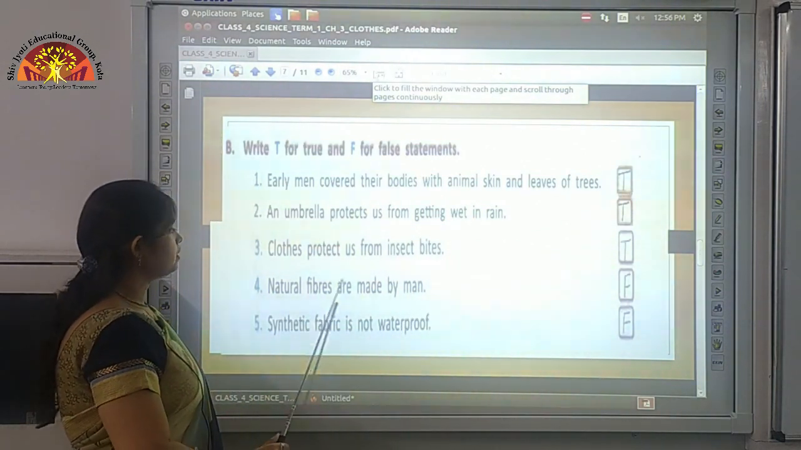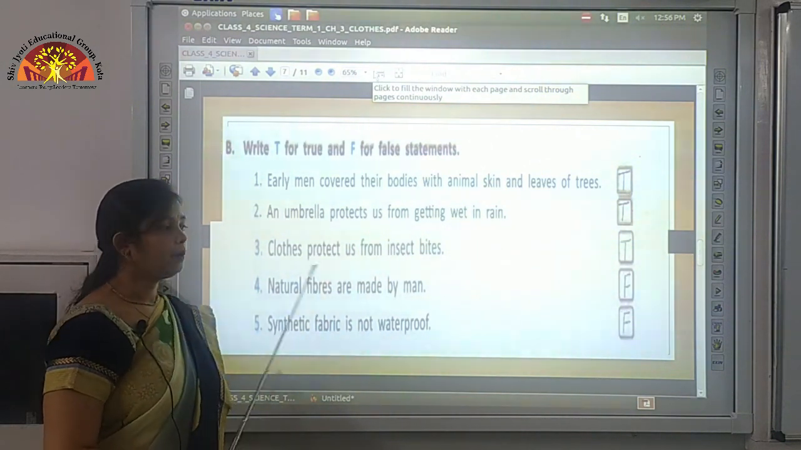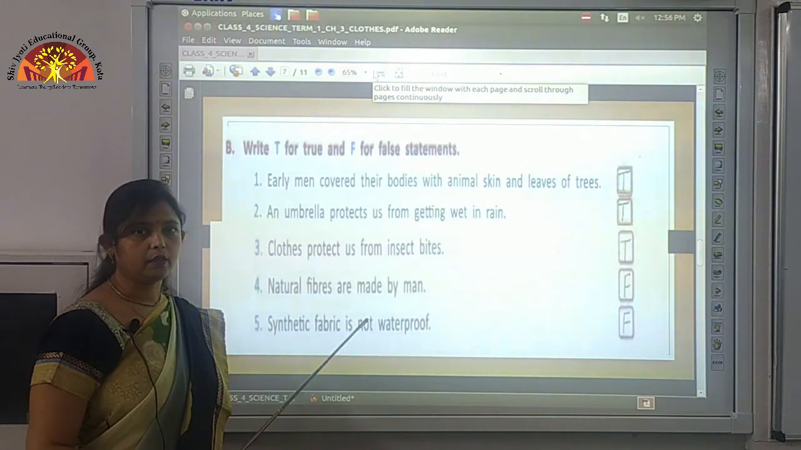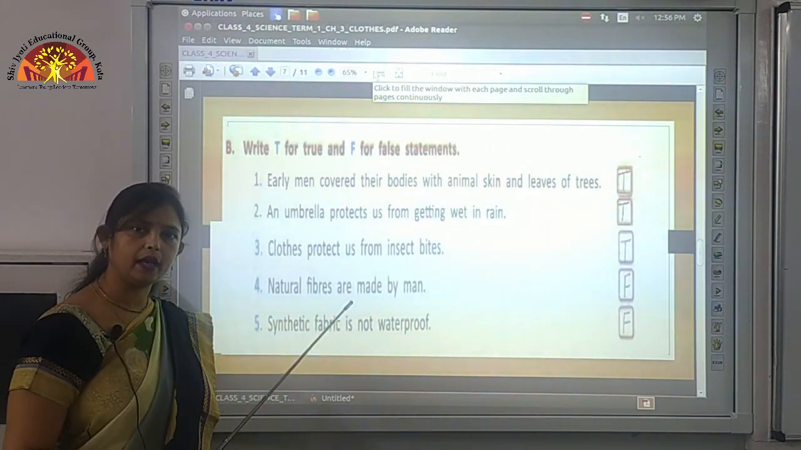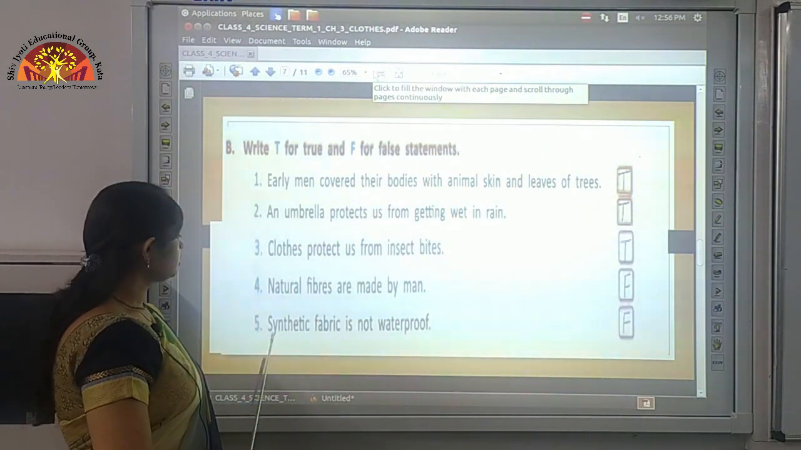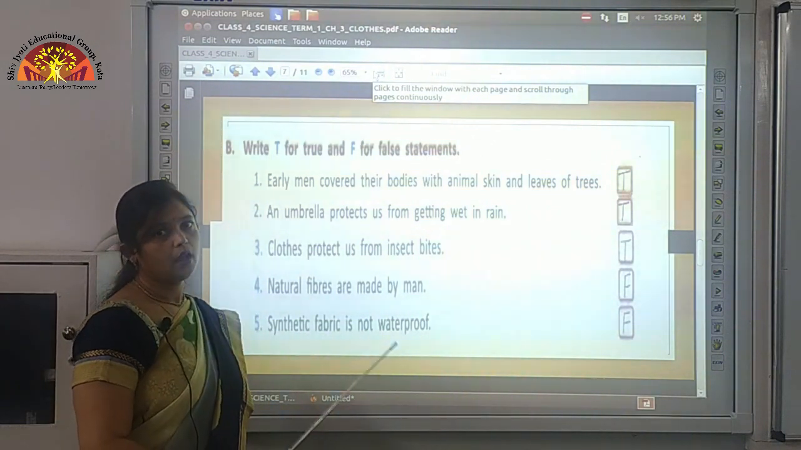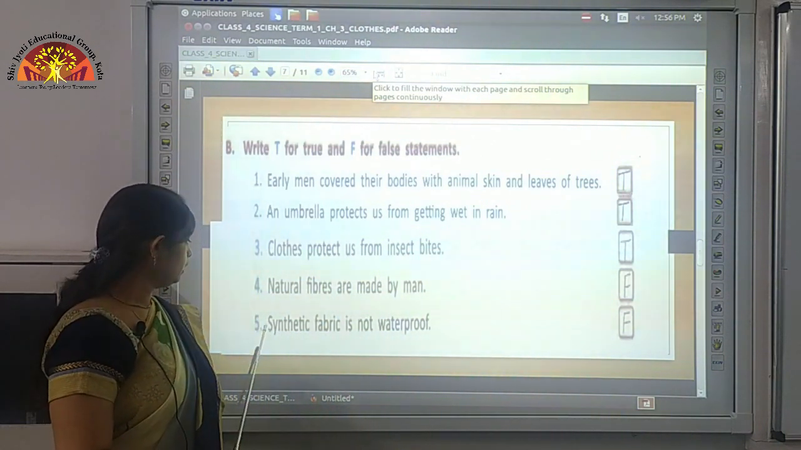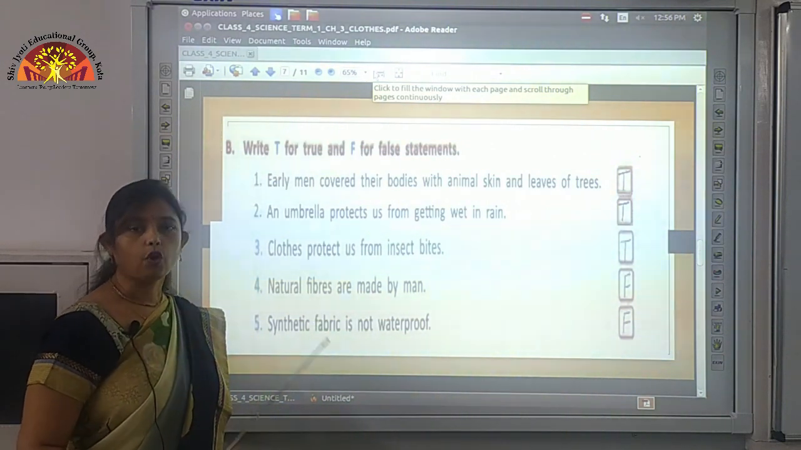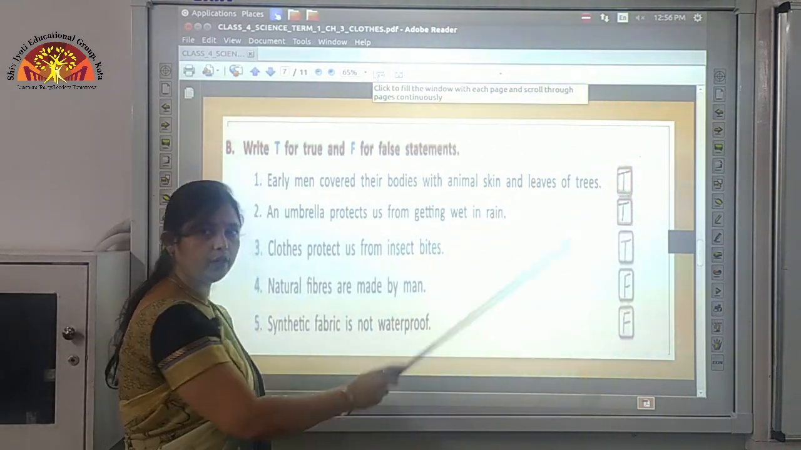Then natural fibers are made by man. Now this statement is a wrong statement because natural fibers are obtained naturally. They are not made by man. They are either obtained from animals or by plants. So we write F over here. Now synthetic fabric is not waterproof. Again this is a false statement, as I have explained to you earlier that synthetic fiber is waterproof, stretchable and wrinkle free. So we write F over here.